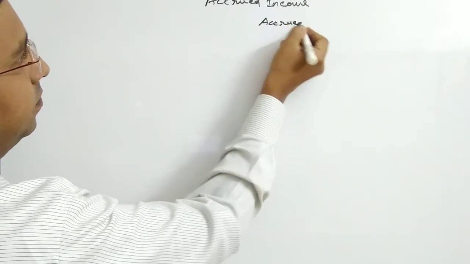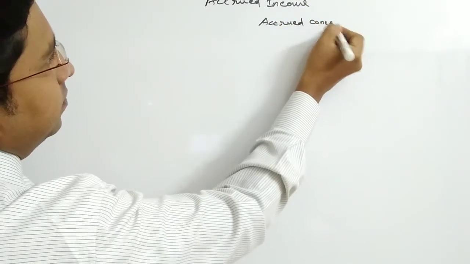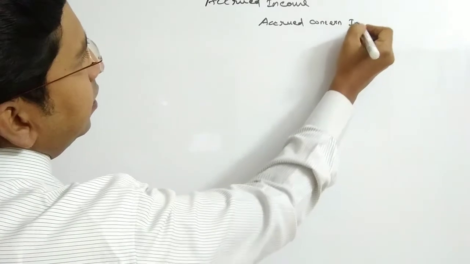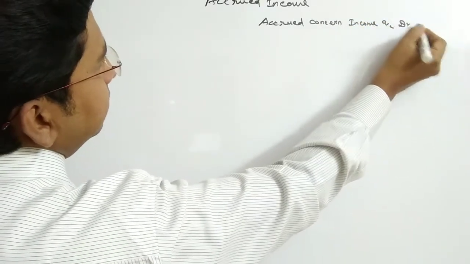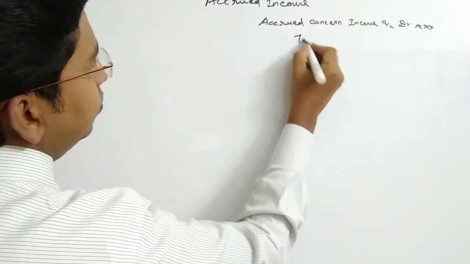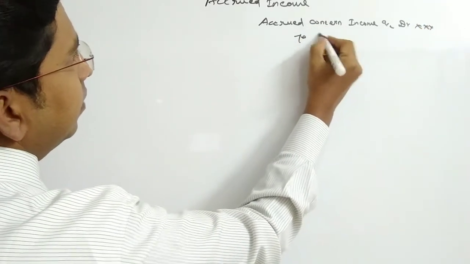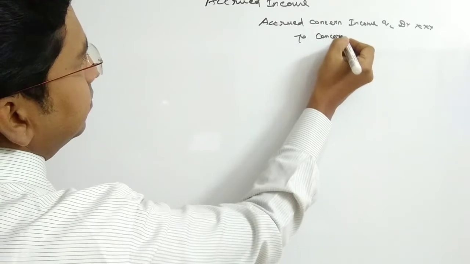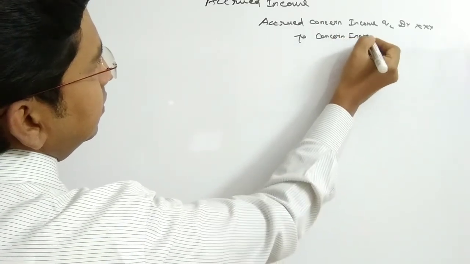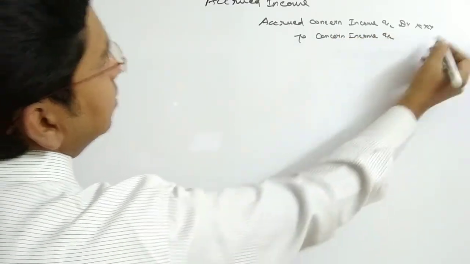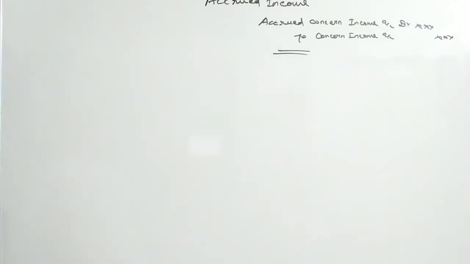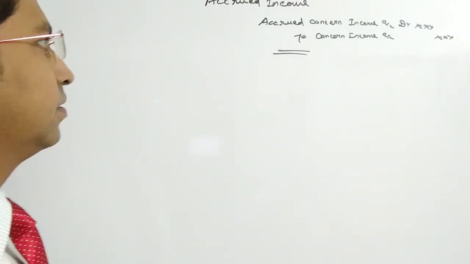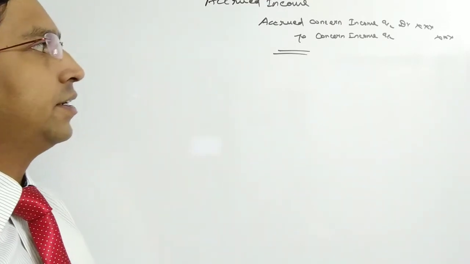Accrued concern income account debtor to concern income account. So this is the adjustment journal entry. The narration would be: accrued income has been adjusted.